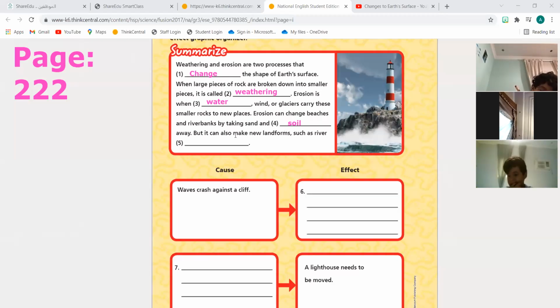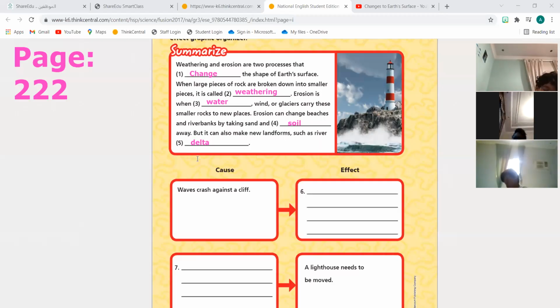Okay, but it can also make new landforms, such as river deltas. When a river meets the ocean, it makes new land by taking away the rocks and sand and clay and putting them together. In the opening of the ocean, what did we call it yesterday or before the weekend? We called it something. Delta. Excellent. We called it delta.